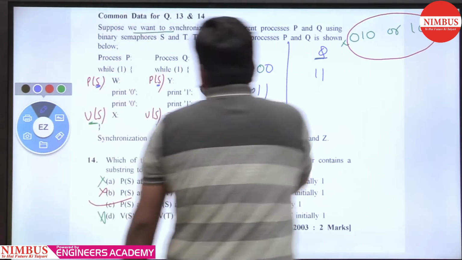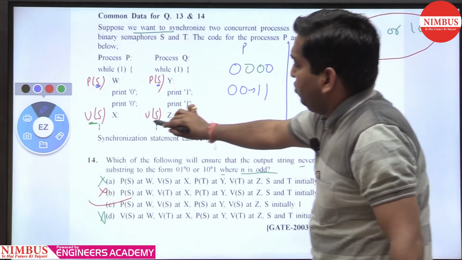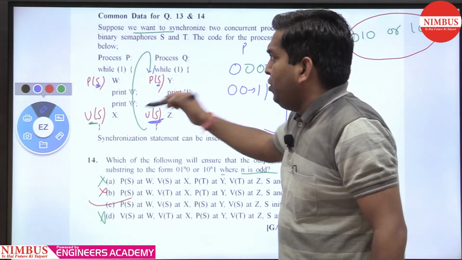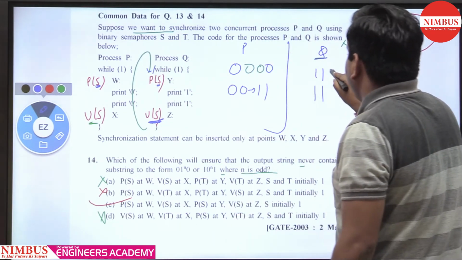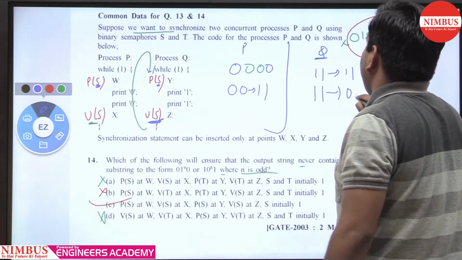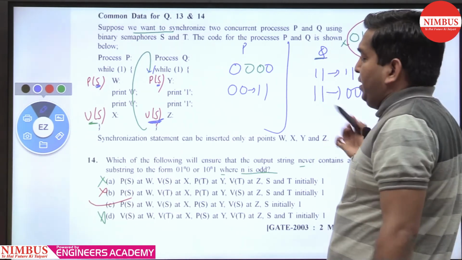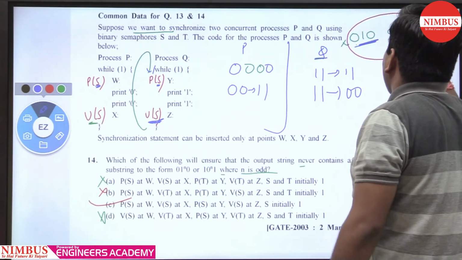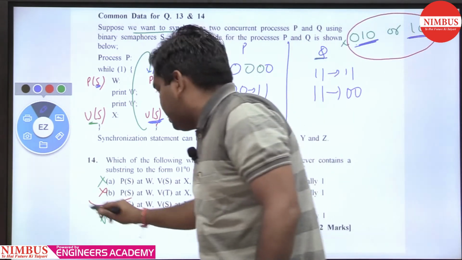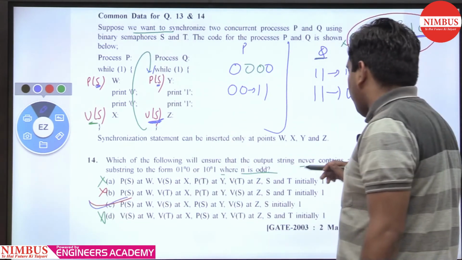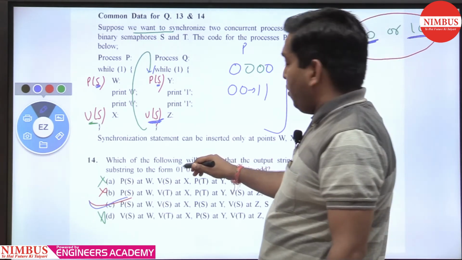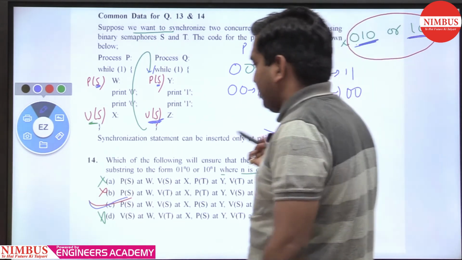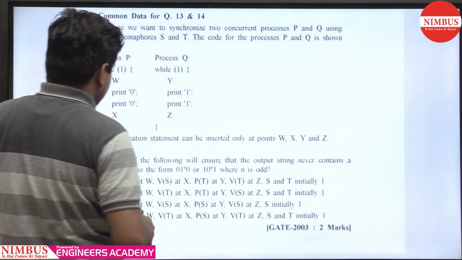Or if Q executes first, then 1 1, it gives the signal to S. Then there are two possibilities: Q itself continues, or P continues. If Q continues, that is 1 1, and if P continues, that is 0 0. So in this possibility, you cannot see a substring like 1 0 1 or 0 1 0. So C is the answer, because C never forms a substring of the form 0 1 to the power n 0 or 1 0 to the power n 1, where n is odd. Getting my point?